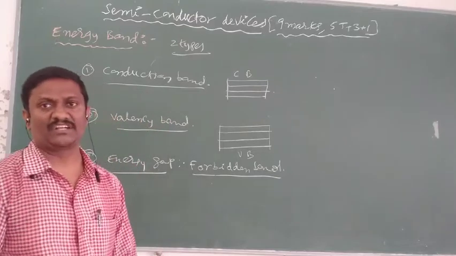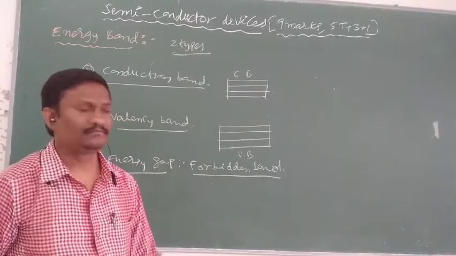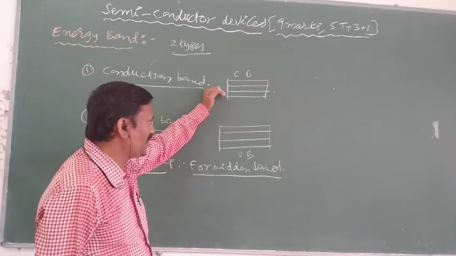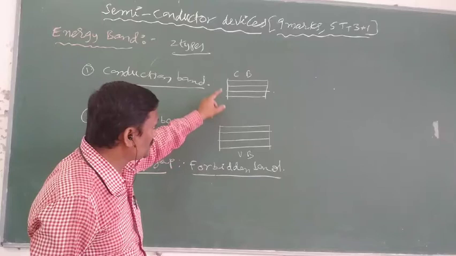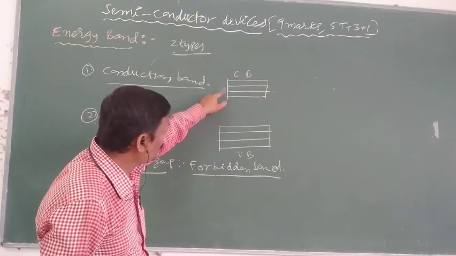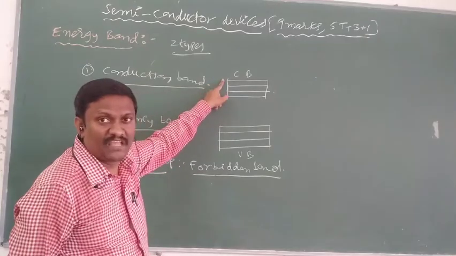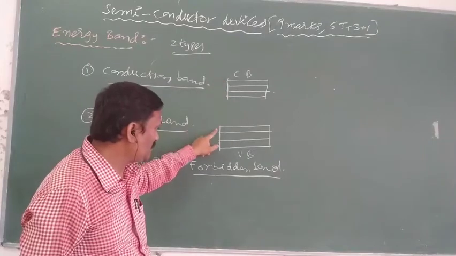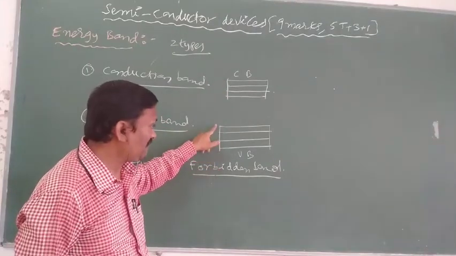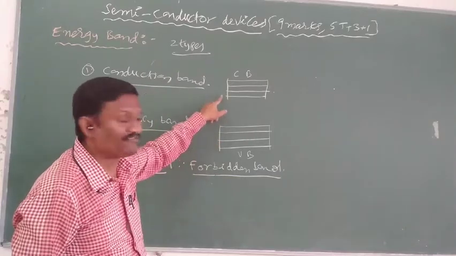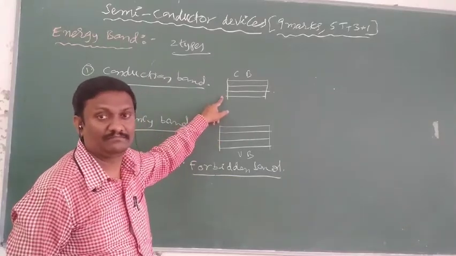In case of solids, totally two bands are there. The upper one is the conduction band, the lower one is the valency band. Conduction band means from this energy level to this energy level. Valency band means from this energy level to this energy level. It is the higher energy level of the valency band, and it is the lower energy level of the conduction band.